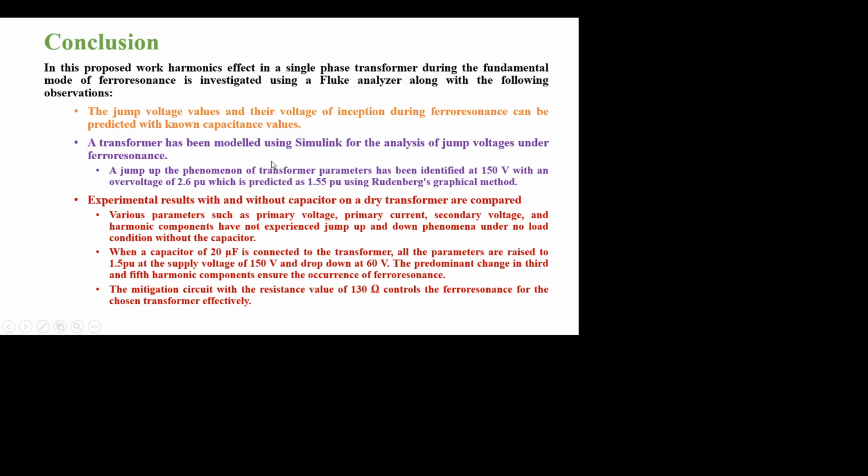When the transformer is tested experimentally without a capacitor, the parameters of the transformer do not experience any jump up or jump down phenomenon. But when a capacitor of 20 microfarad is connected to the transformer, all the parameters experience a jump value of about 1.5 per unit at the supply voltage of 150 volt and jump down at 60 volt. As per IEEE standards, the mitigation circuit is connected and it controls the ferroresonance effectively.